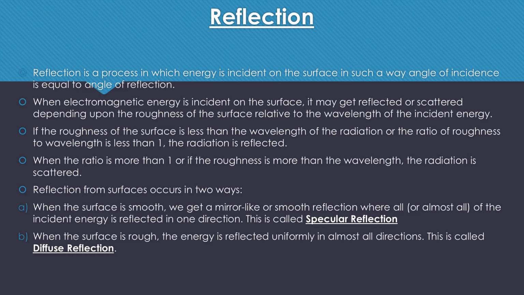Diffuse reflection happens when the surface with which the EMR is interacting is rough, and the incident ray is not reflected back into one particular direction, but is reflected back into different directions with different angles of reflectance. That is known as diffuse reflection. We will try to understand this difference between specular reflection and diffuse reflection with the help of a diagram.